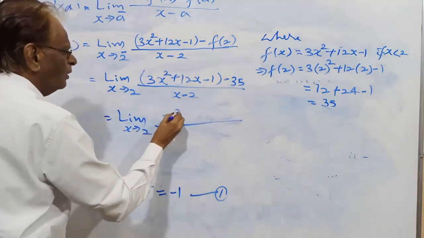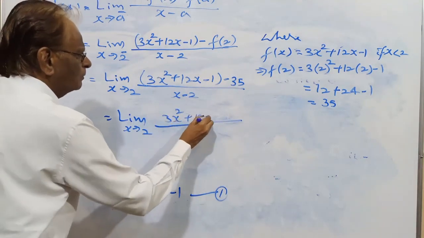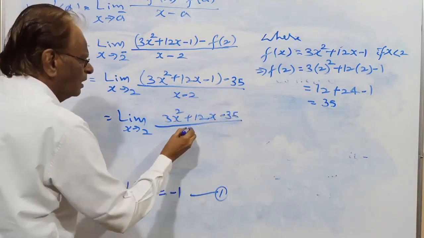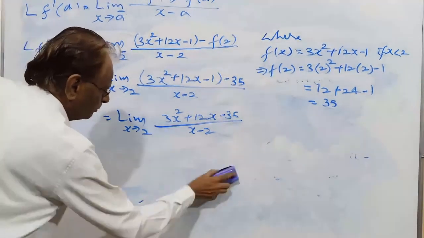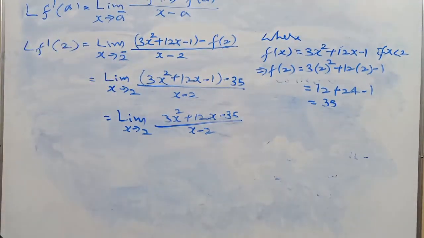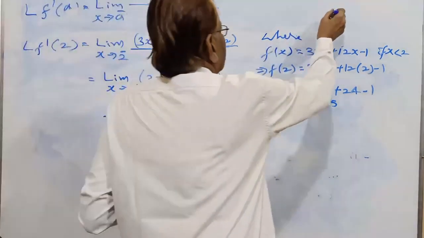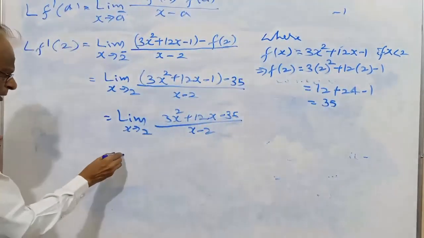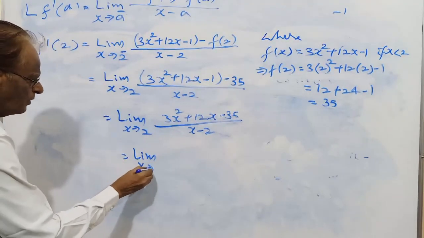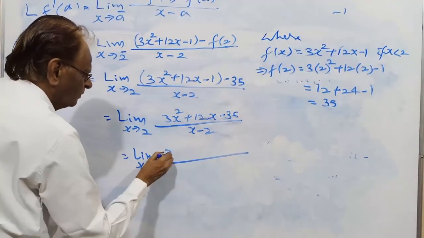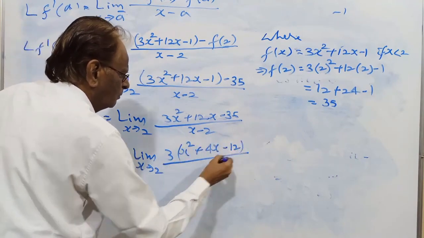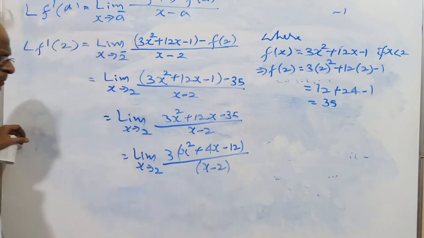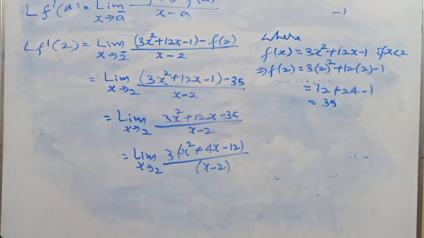This is 3x squared plus 12x minus 36 by x minus 2. Don't put x equal to 2, it is 0 by 0. 3 common.